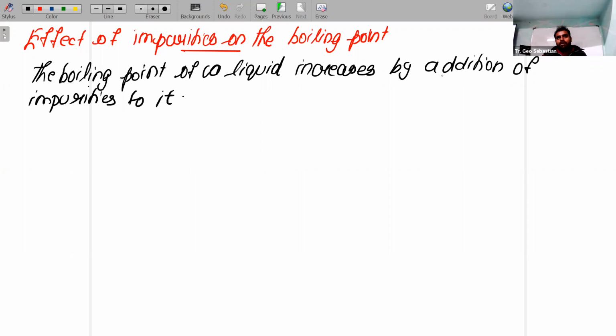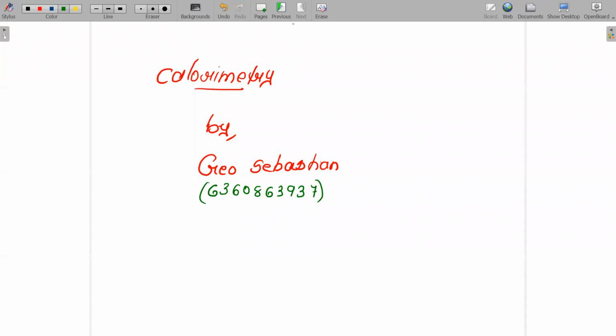For example, children, you know water. The boiling point is 100 degrees Celsius. You just add some salt into that water. Then the boiling point of that salt-mixed water will be above 100 degrees Celsius. That is an example you can elaborate. Understood? Any doubts? So this much is all about calorimetry. Okay. So with this, I'm completing the calorimetry chapter. Please remember the heating curve and all is very important. Okay. So thank you, children.